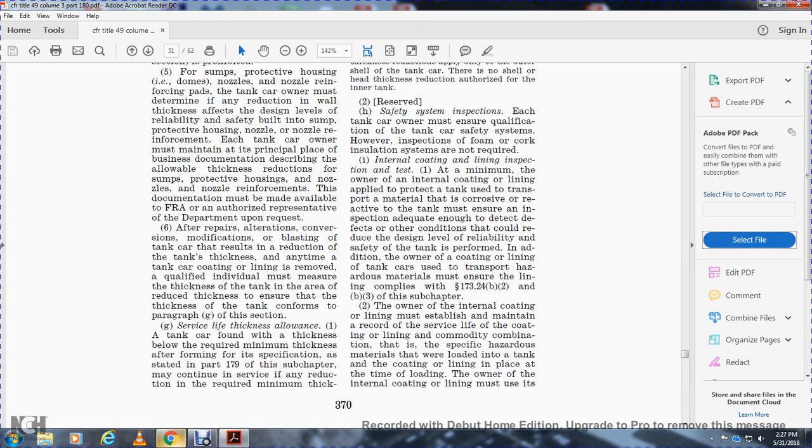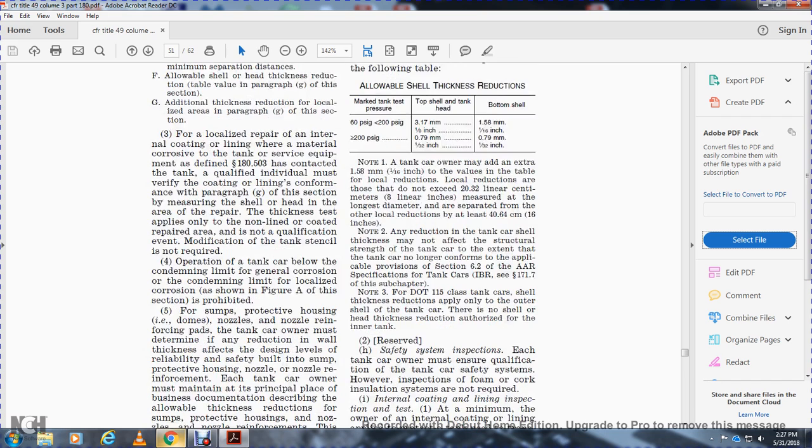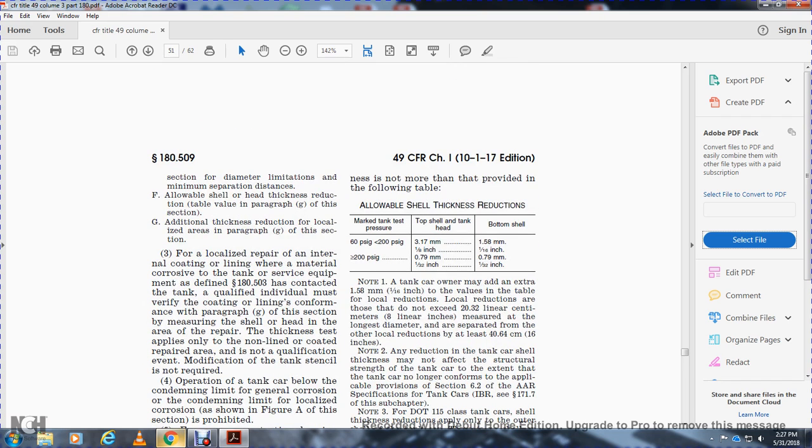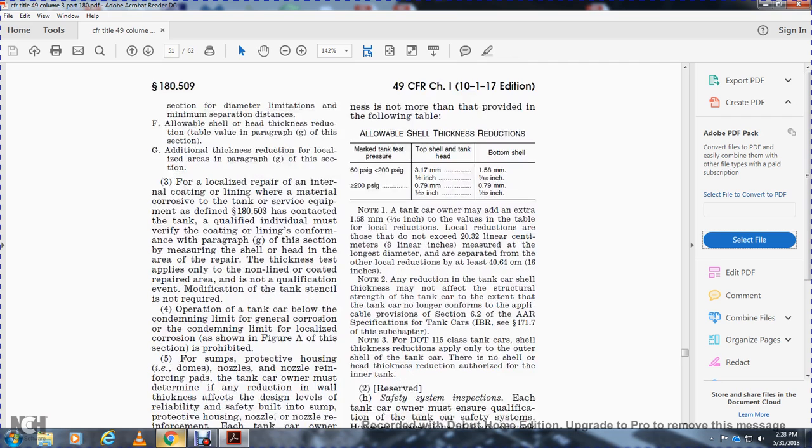After repairs, alteration, conversions, remodification, or blasting of the tank car resulting in a reduction of the tank thickness, or any time the tank car coating or lining is removed, the qualified individual must measure the thickness of the tank of the car area and ensure that the thickness of the tank conforms with paragraph G of this section. Surface thickness and allowance of a tank car found with a thickness below the required minimum thickness in the specification as stated in the Part 179 subchapter may continue the surface reduction as required, not more than is provided in the following table.